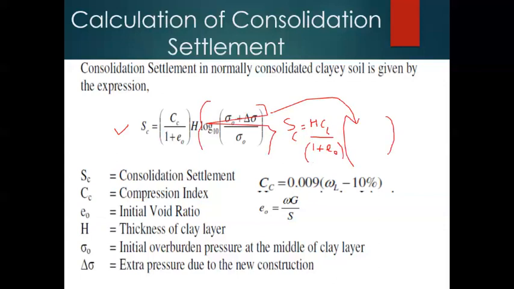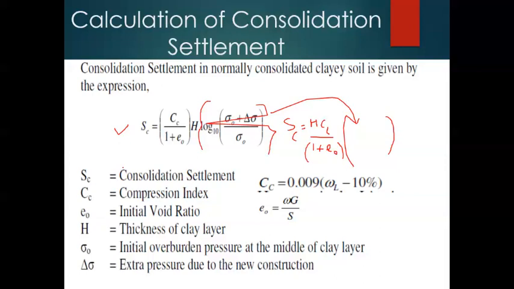This is the simplest form of this equation so that you can very easily remember it. Sc is equal to H Cc divided by 1 plus e naught into the bracket log of sigma naught plus delta sigma divided by sigma naught to the base 10. This is the simplest form of the consolidation settlement equation.